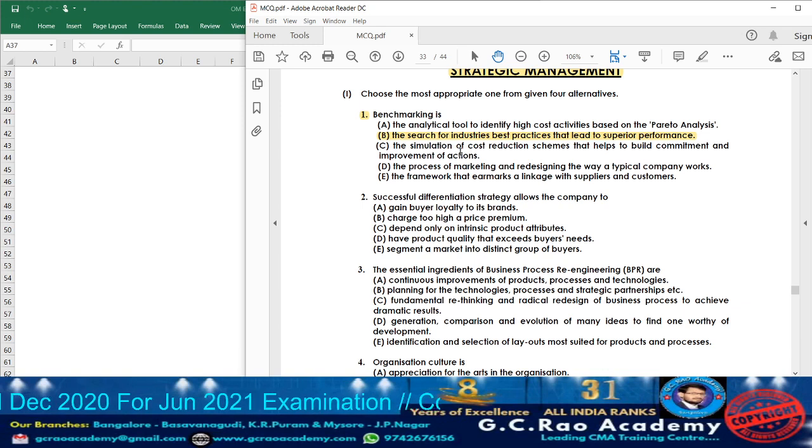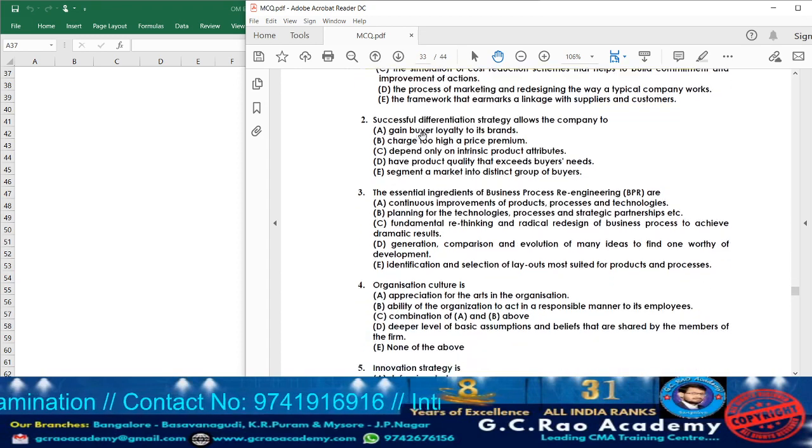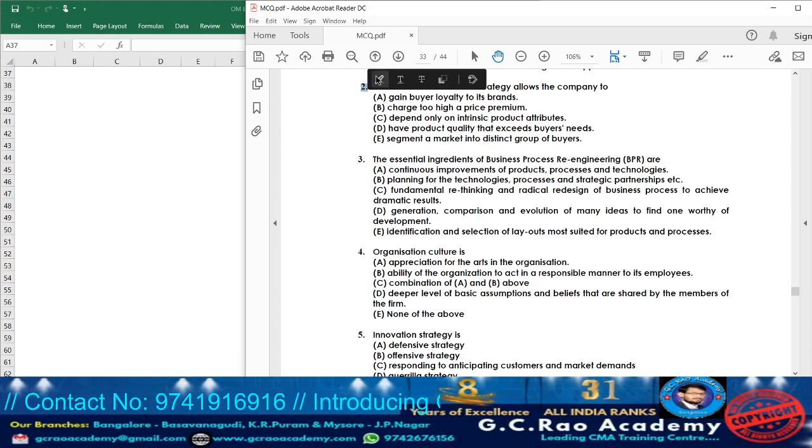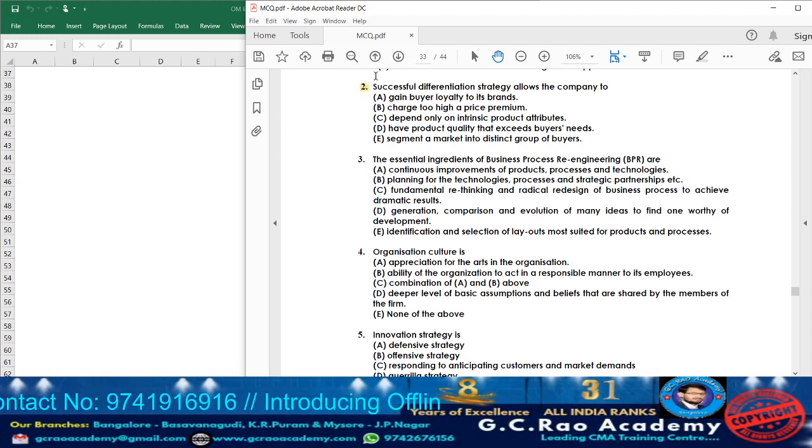What they given? The search for industries best practices that lead to superior performance. Means they are going to compare with that of the industries and they are going to improve the performance. That we are going to call it as what? Benchmarking. Now, let us move on to question 2. What they are telling? Successful differentiation strategy allows the company to.